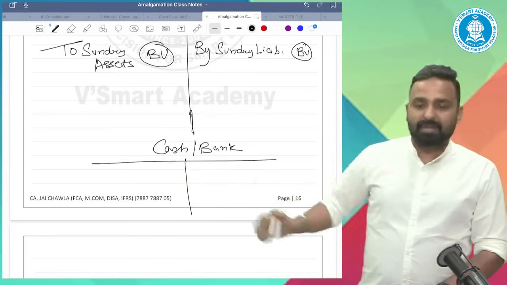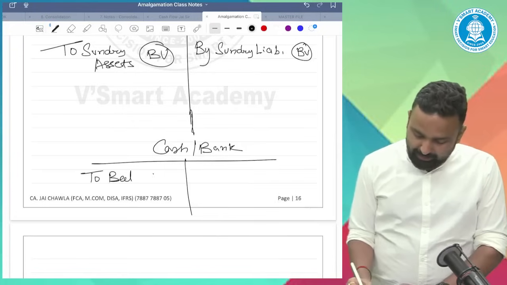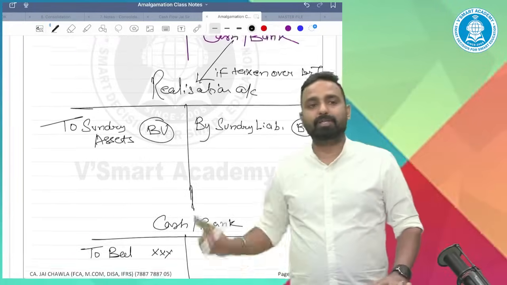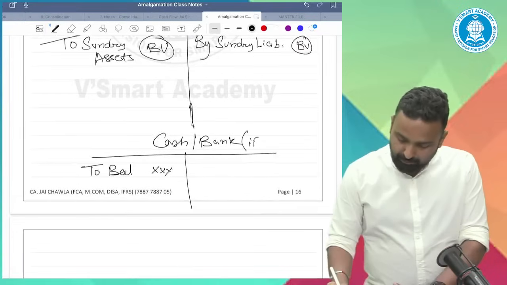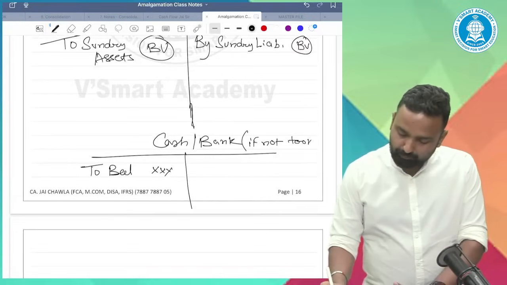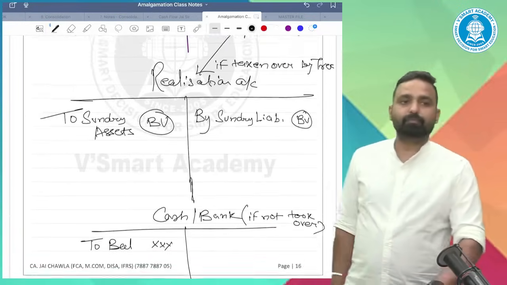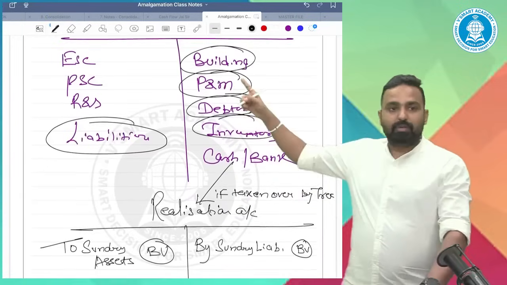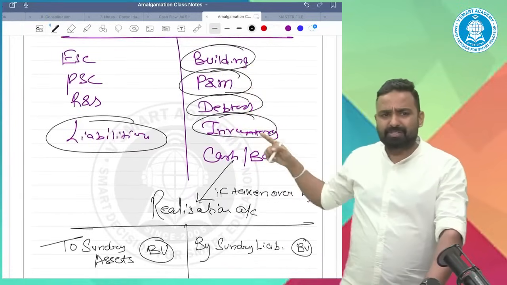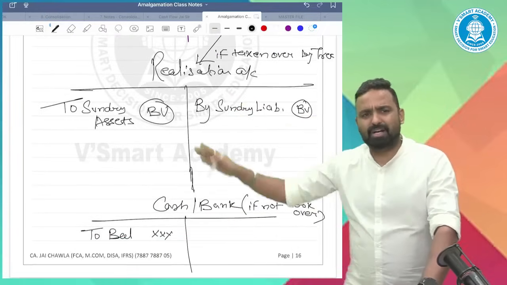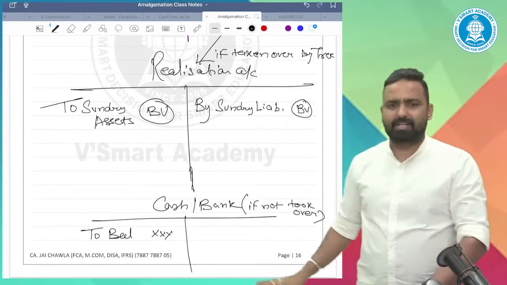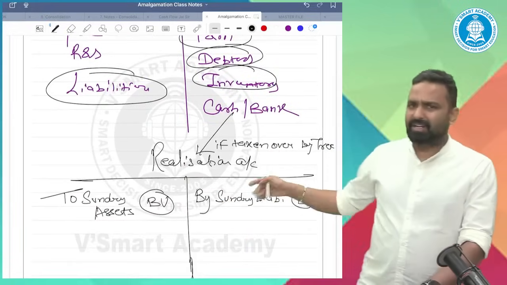You will prepare the cash bank account separately, and here you will write the opening balance of cash as per the balance sheet, if not taken over. So what we did? Building, plant, debtors, investments, cash bank, everything was either in the realization account or separately as the cash account. Liabilities in the realization account.